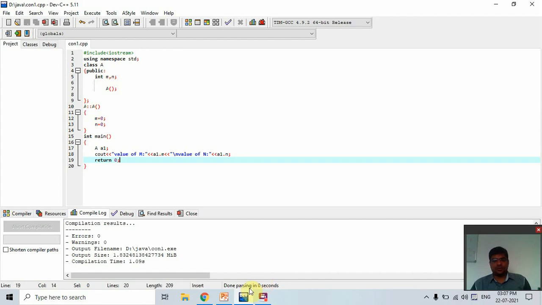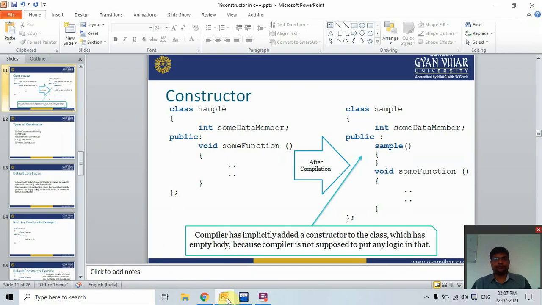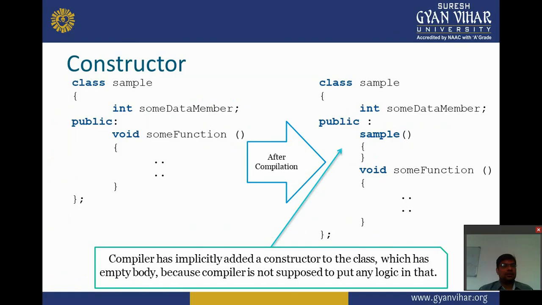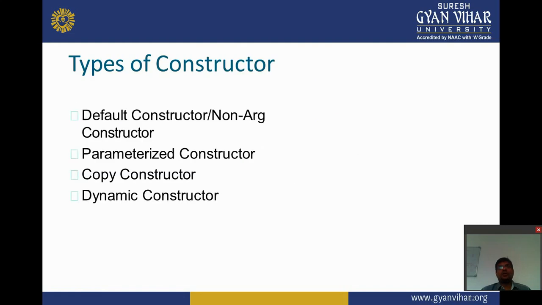Now we move on to the PPT. So here this is the way of the constructor. Here we create a constructor. Now we discuss types of constructor. There are mainly two types of constructor, but copy constructor and dynamic constructor are also special types of constructor.